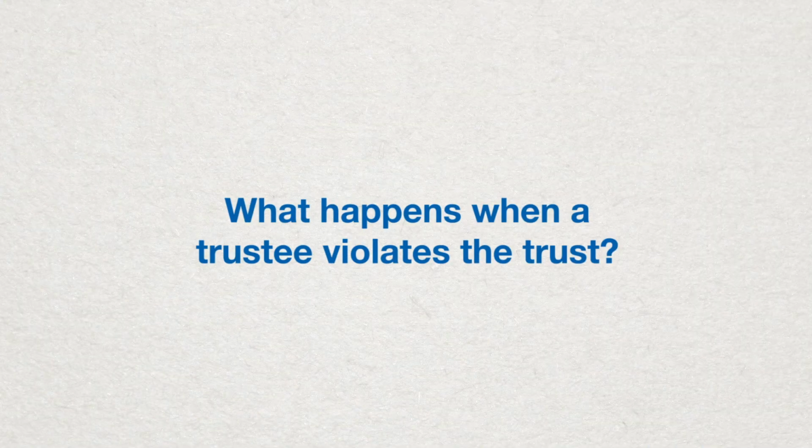whatever damages they caused. What happens when a trustee violates a trust? If a trustee violates the terms of a trust in California under our probate code, they can be removed. For example, a trustee might be removed for failing to administer the trust according to the terms of that trust, for failing to act in the beneficiary's best interest, for failing to treat all beneficiaries fairly, for failing to keep beneficiaries informed. This is an all too common one.